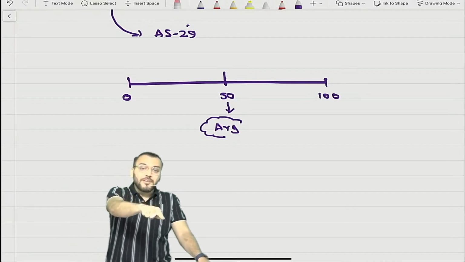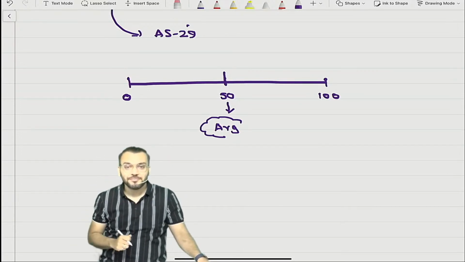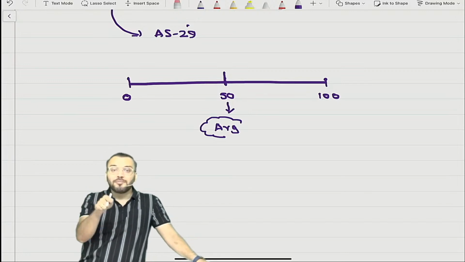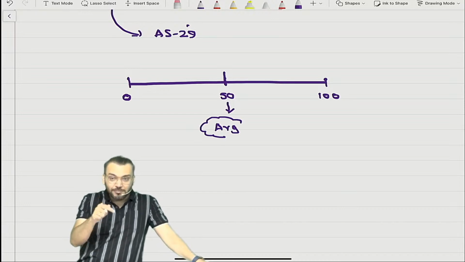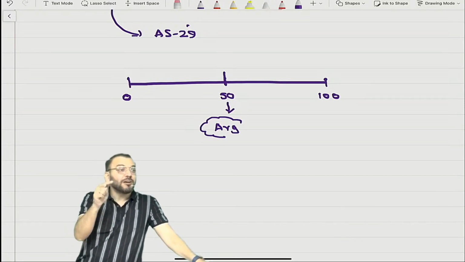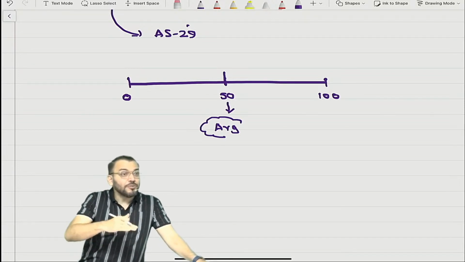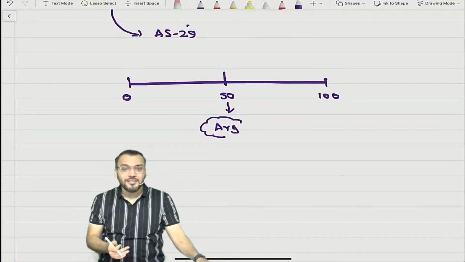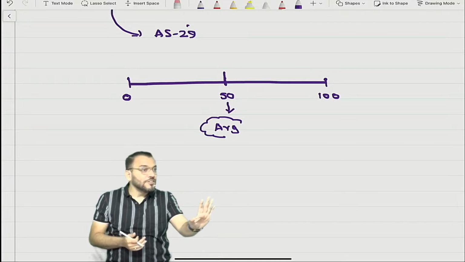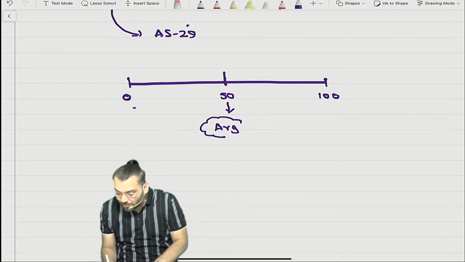And if you can give me a perfect answer, then think about rank. If you can give me a perfect answer, you can score a rank. So we need to understand whether our answer is perfect or average. If it is below average, we need to improve it. It is below average, we require some improvement. Am I right or not? This is the only requirement.